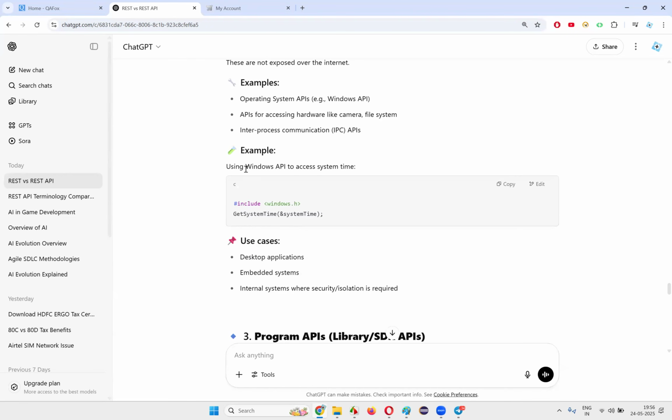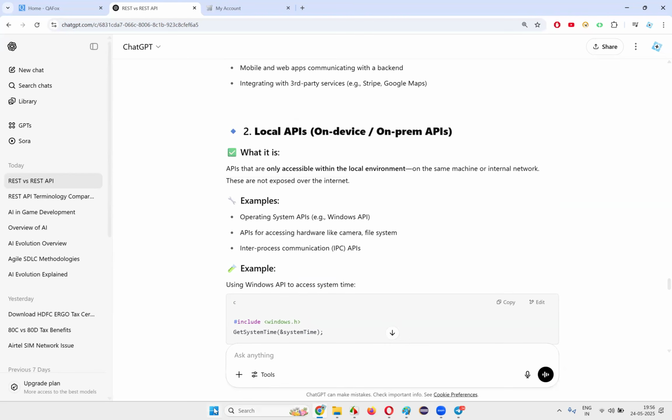Suppose the Windows operating system uses an API call to get the time and display it. It uses Windows APIs to access the system time. This call is made by the Windows operating system internally in its local environment. The OS is installed on your computer, in a local place.